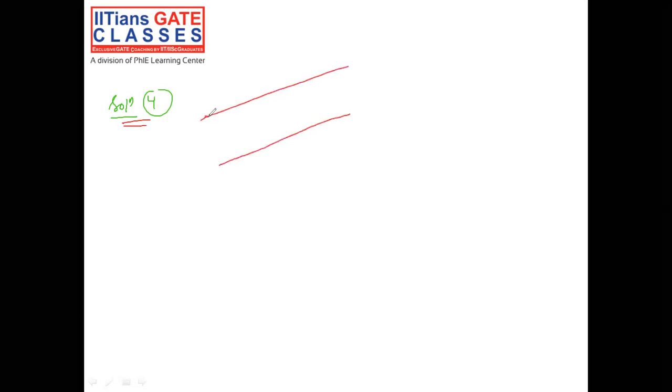Solution. Question number 4, the last question for this GATE 2020 set 2 problem of fluid mechanics. It is a uniform diameter, which means whatever the velocity is at point A, we are going to get the same velocity at point B also. And that is what is given in the data.